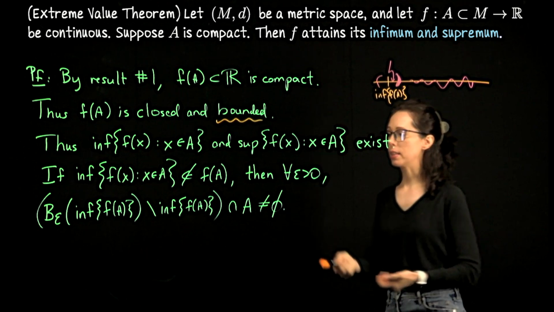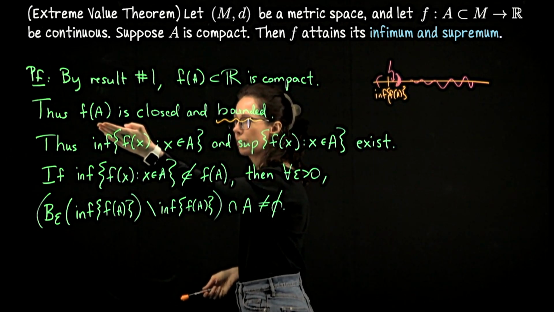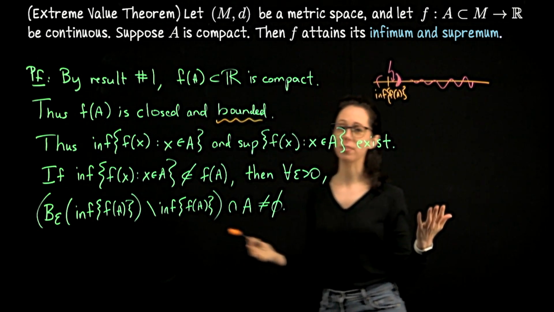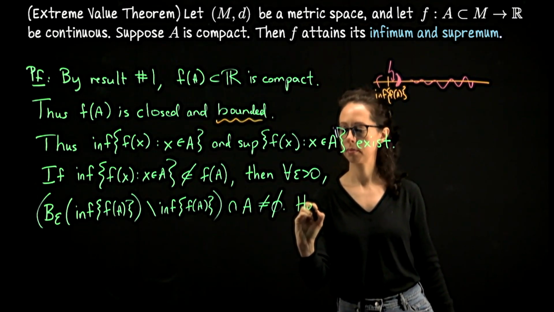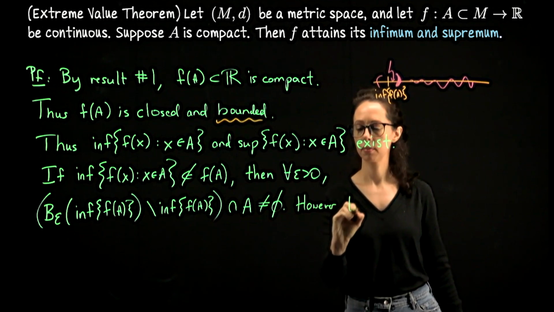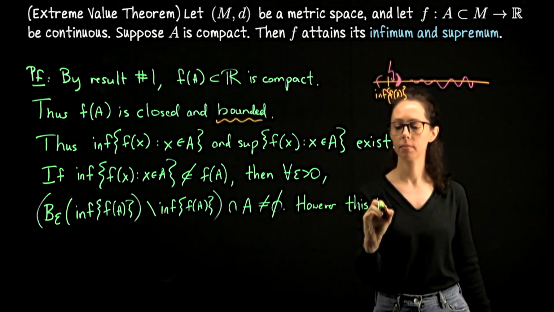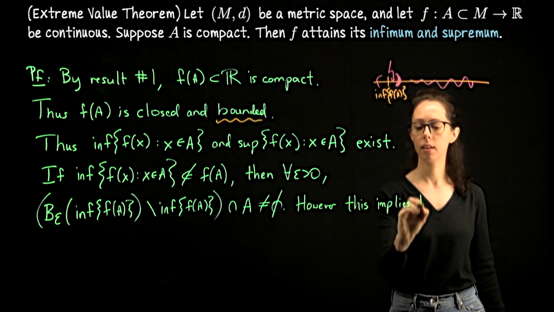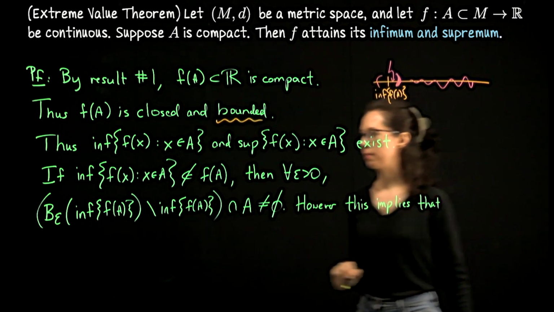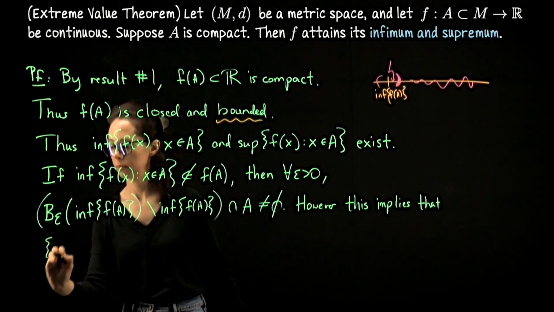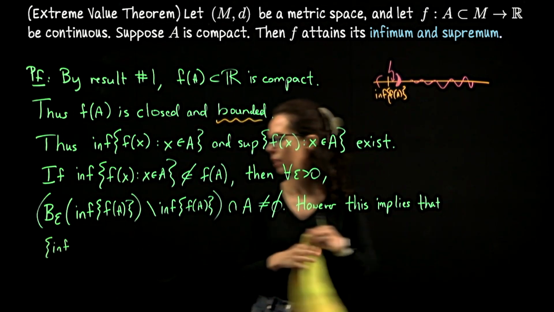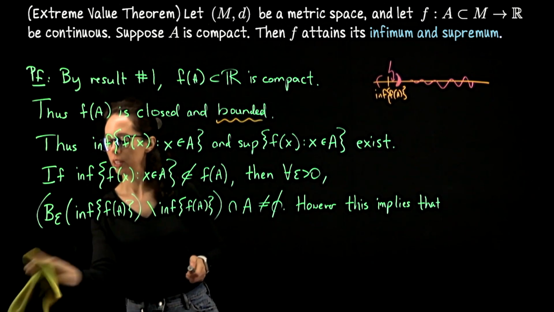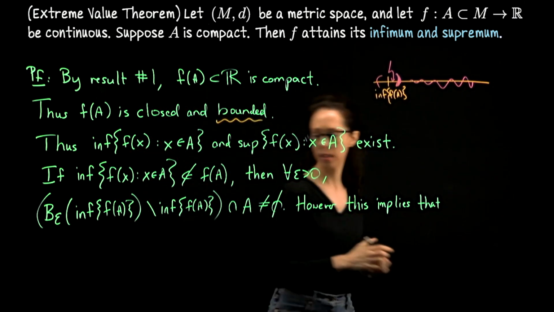But then this means that this is an accumulation point of f of A. F of A is closed, so actually it would have to be in f of A. However, this implies that this infimum is an accumulation point of a closed set.